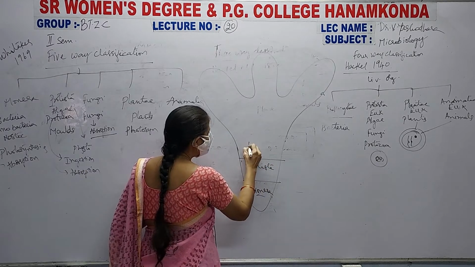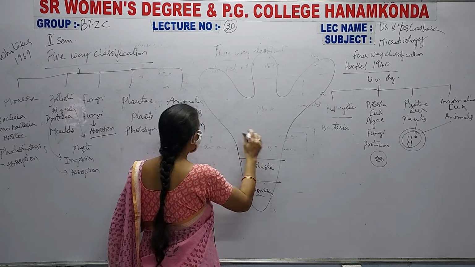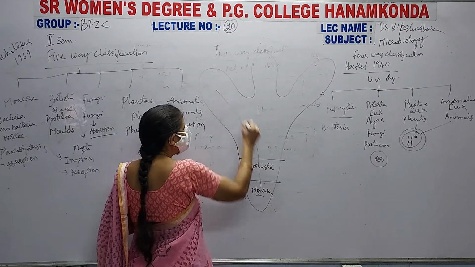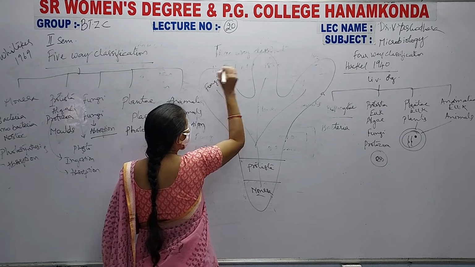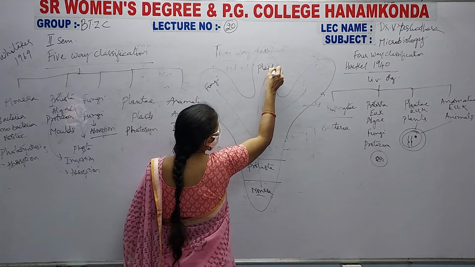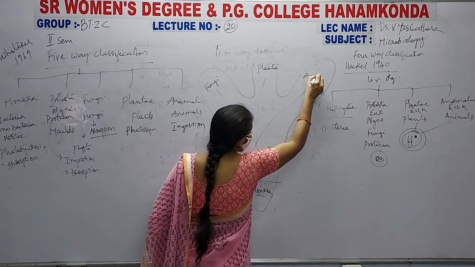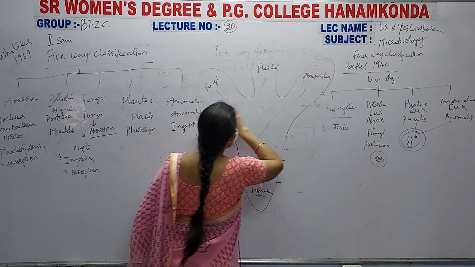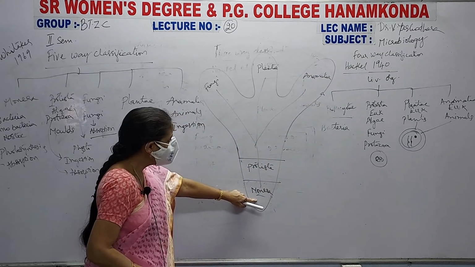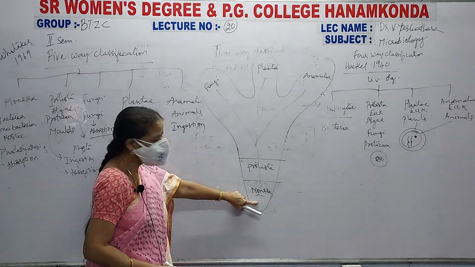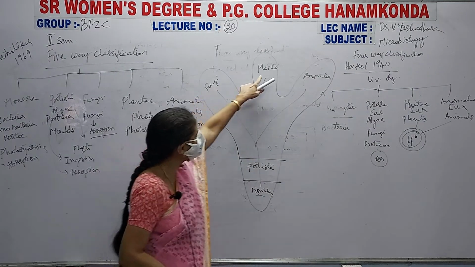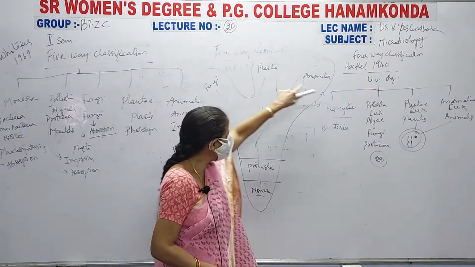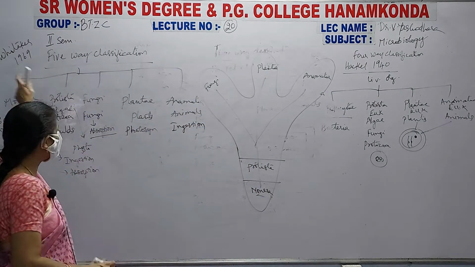Next this is your fungi, or you can call it as 3 types, that is fungi, plantae, animalia. Here you can write this: photosynthesis, absorption, and ingestion, absorption, photosynthesis, ingestion. That means this is known as Whittaker's classification.